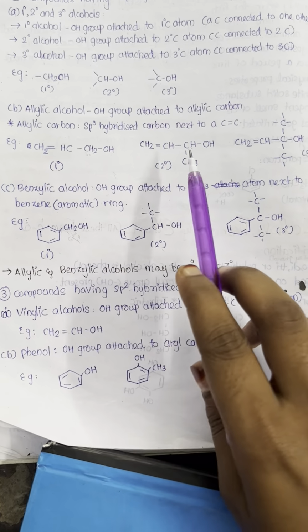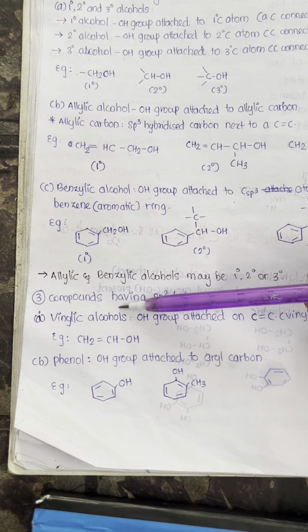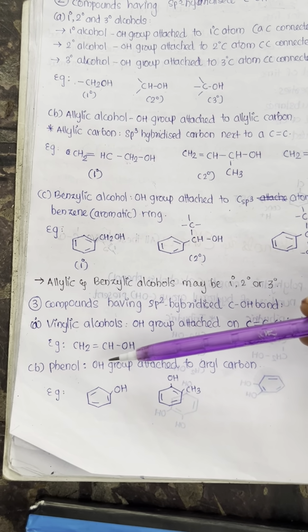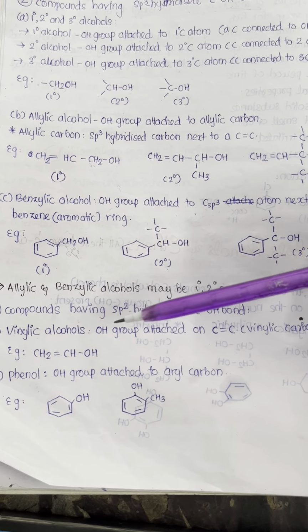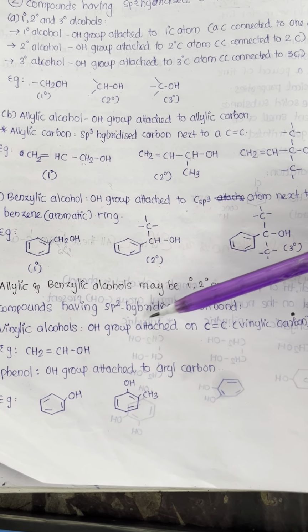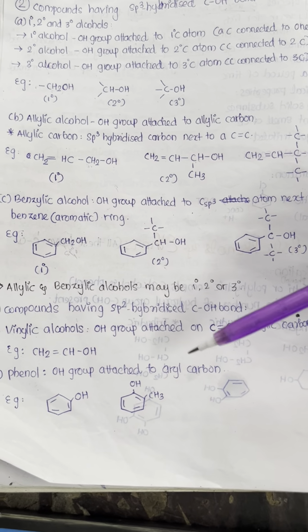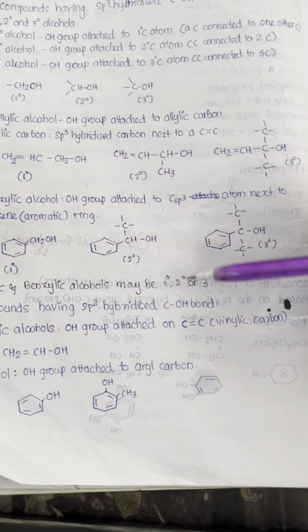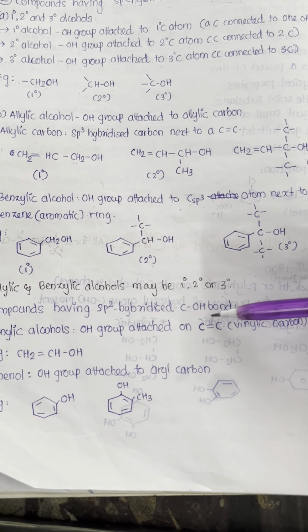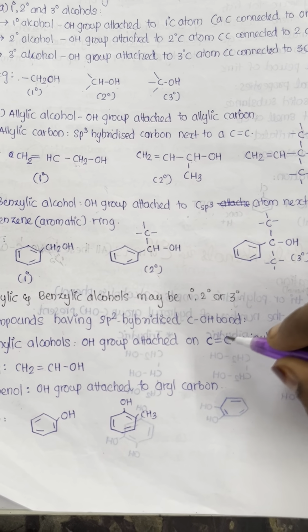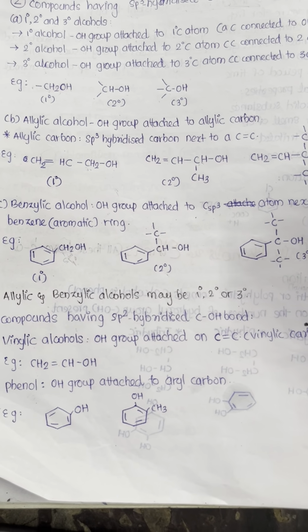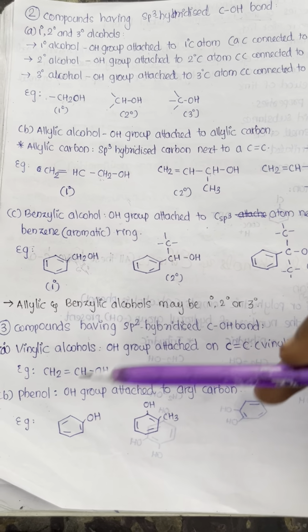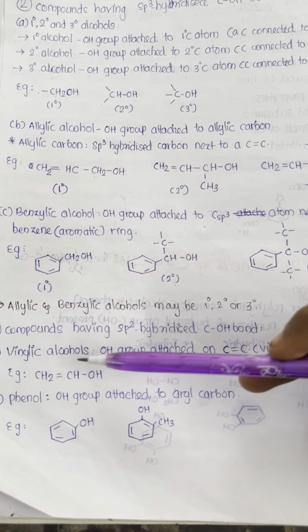So if the carbon is sp2 hybridized, we have two other classifications: vinylic compounds and phenols. Vinylic alcohols means the OH group is attached to a vinylic carbon. So what was a vinylic carbon? A C=C double bonded carbon. If OH is connected to a C=C double bonded carbon, it is called a vinylic carbon. So if the OH group is attached to a vinylic carbon, it is called a vinylic alcohol. So here you can see CH2=CHOH.